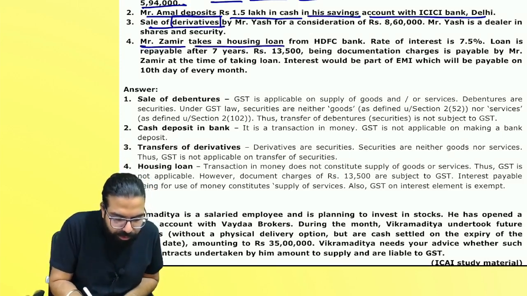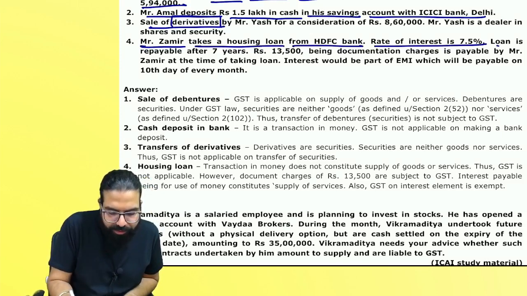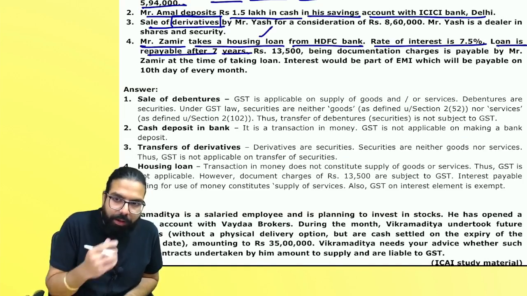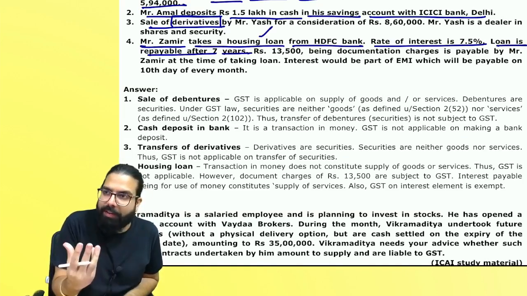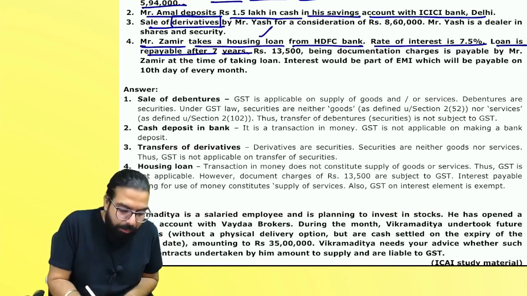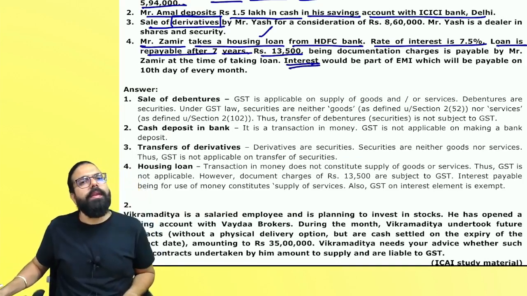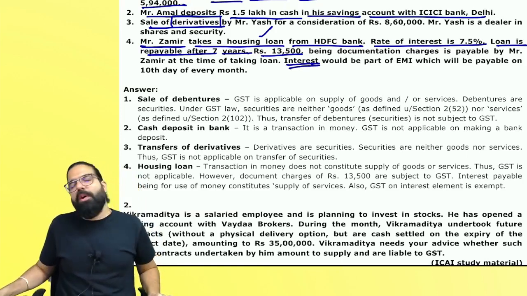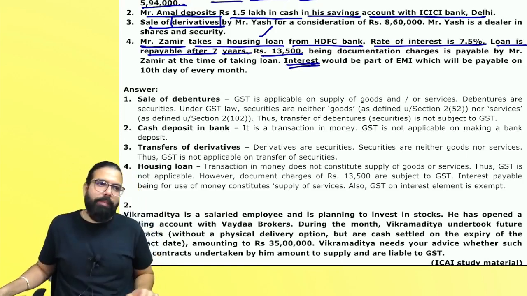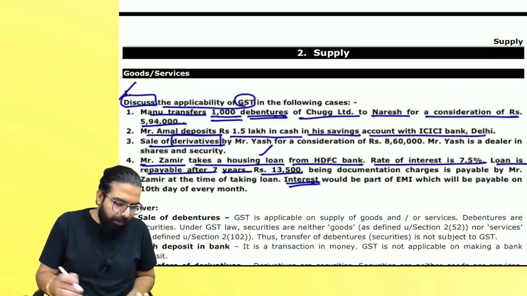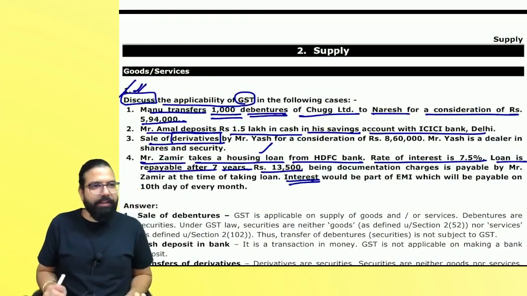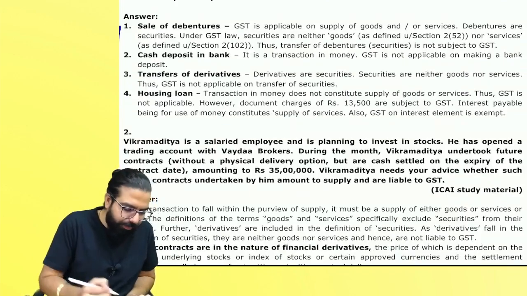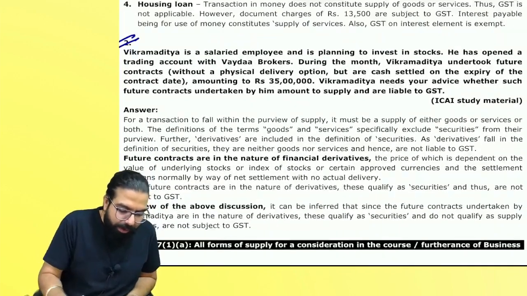Mr. Zamir takes a housing loan from HDFC Bank. Rate of interest is given. Loan is repayable in 7 years. Baba, the housing loan amount is a transaction in money, neither goods nor service. But 13,500 documentation charges and interest, what will happen, everyone? Baba, that will fall in the definition of service, and GST shall be applicable. Chalo. Baba, you can read this at home. Answers, will you read, everyone? Yes. Next.